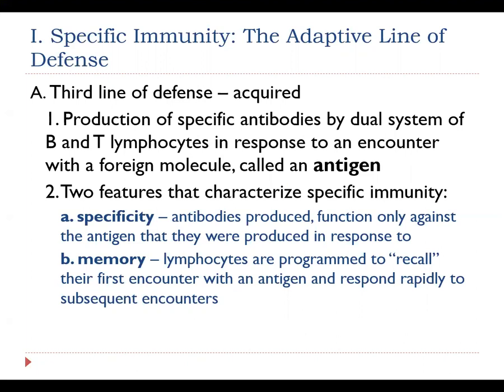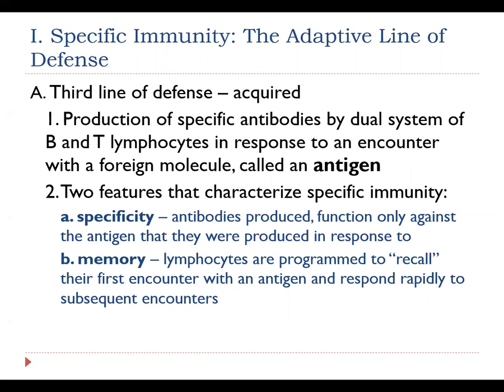So this is going to be one of the features of our specific immune system in the third line, which is specificity. Specificity is going to be about those antibodies that are produced against that specific antigen. They will only interact with that type of antigen that they were produced in response to.